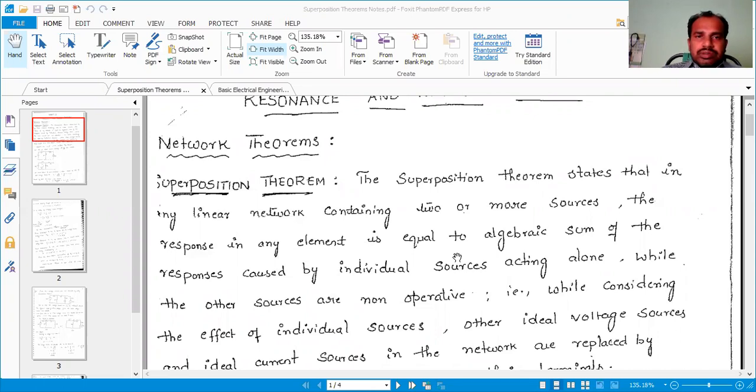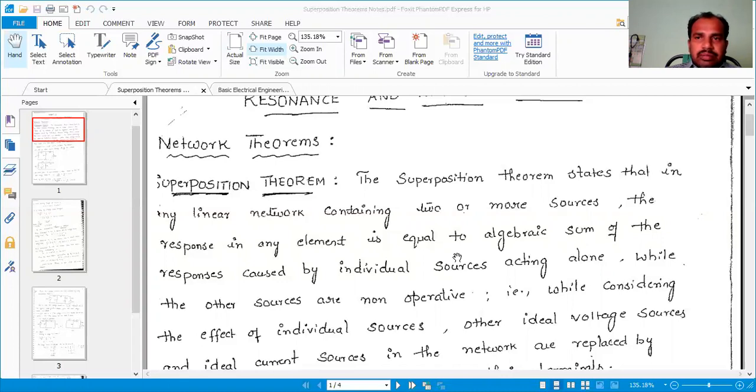The superposition theorem is applicable for linear and bilateral networks, and for networks containing two or more sources, two or more voltage sources, or two or more current sources, or both voltage sources and current sources.